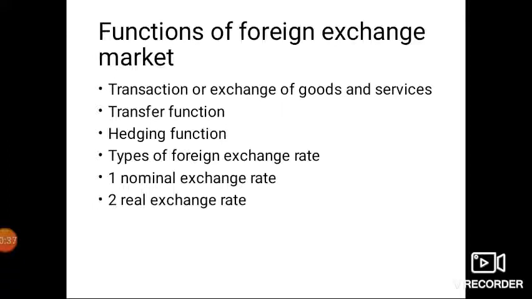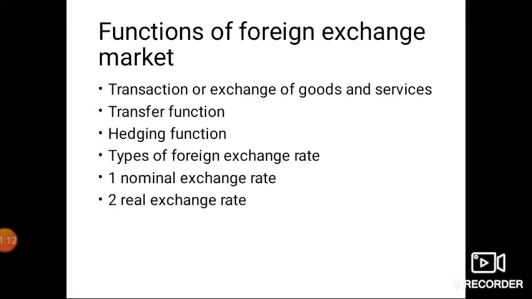We have also discussed the players of the foreign exchange market, and actually we can define the foreign exchange market as a virtual or real place where currencies of different countries are exchanged with each other, or a place where foreign currencies are exchanged with domestic currency or dollars.